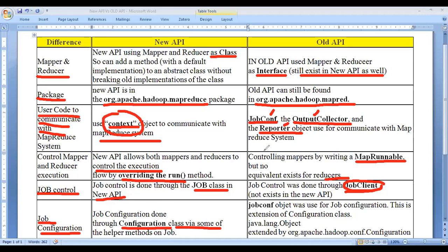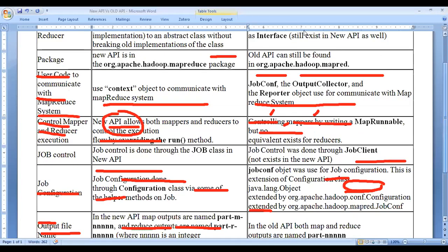Once we go back to that PPT, I will show you the program where these job configuration objects were created. Please remind me so that we will see that. The next one, see the differences.